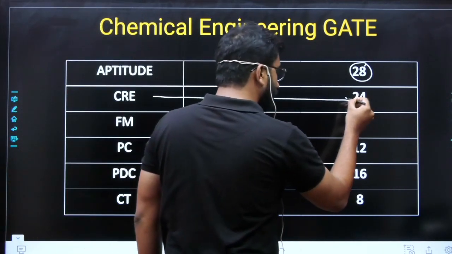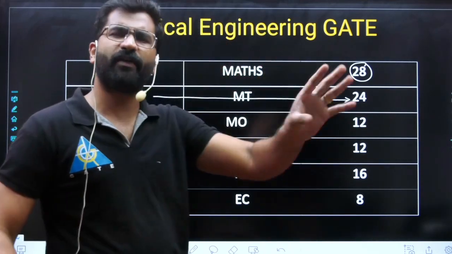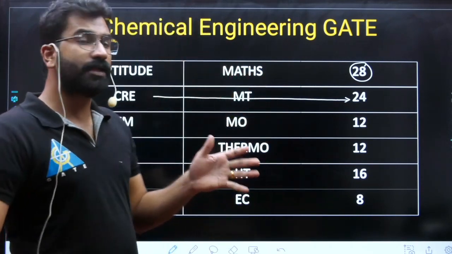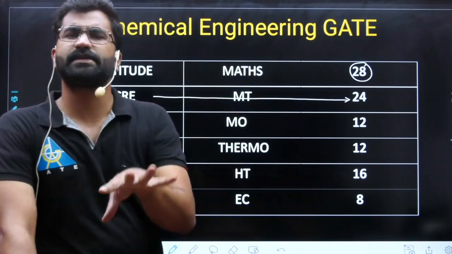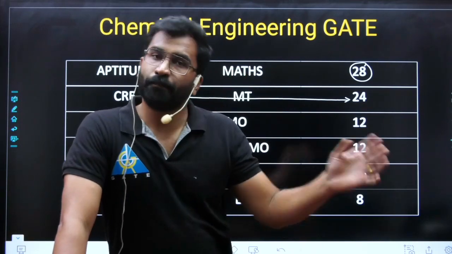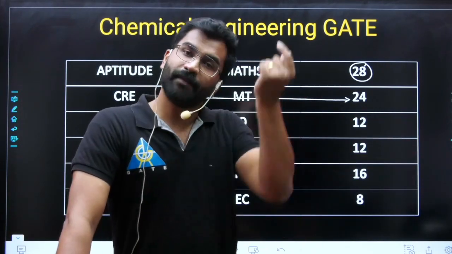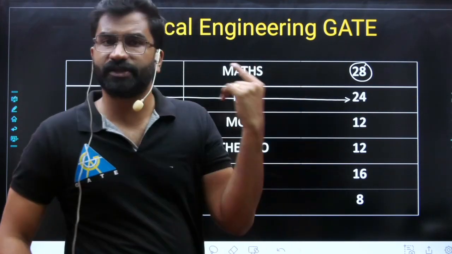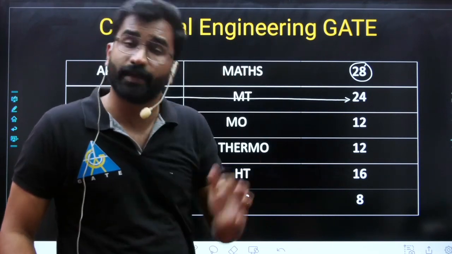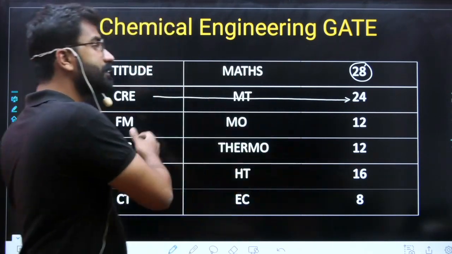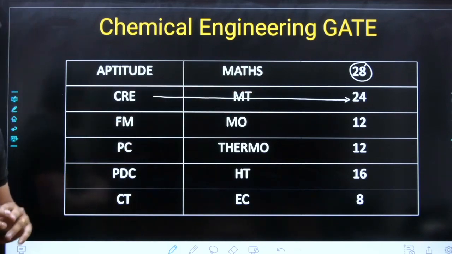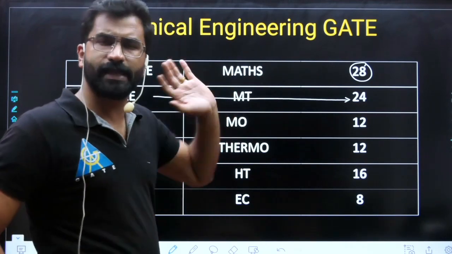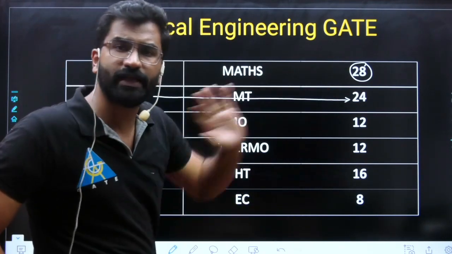Now if you see up to GATE 2020, this was very much accurate. CRE plus mass transfer always used to come to 24-25 marks. Now in the last 2 years they have changed it. This year CRE plus mass transfer came to a maximum of 16 marks, plus 2 minus 2. Why? Because CRE plus process calculation questions came this year, and mass transfer plus process calculation will come, right? So CRE plus mass transfer may decrease. So definitely there will always be questions that you can attend for 16 marks. 8 plus 8 minimum will always be there. So 16 to 24 we can say.